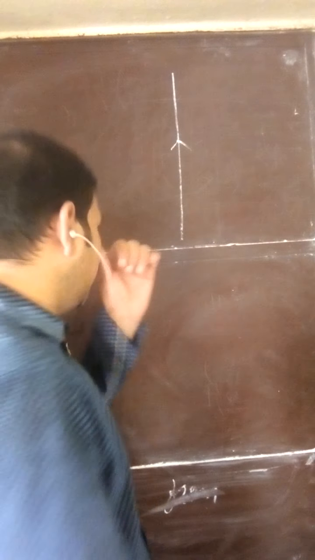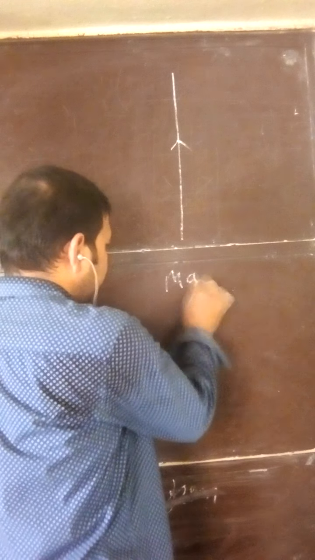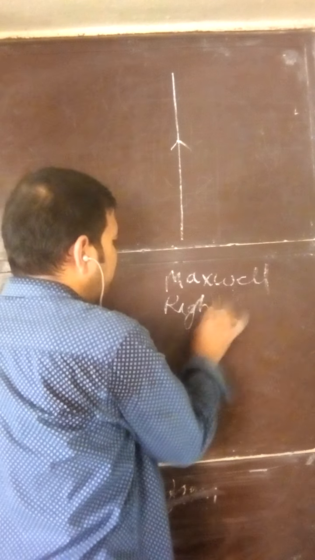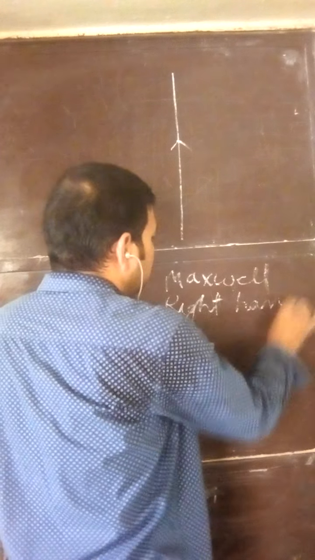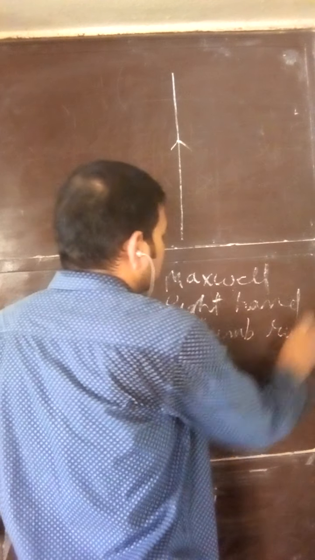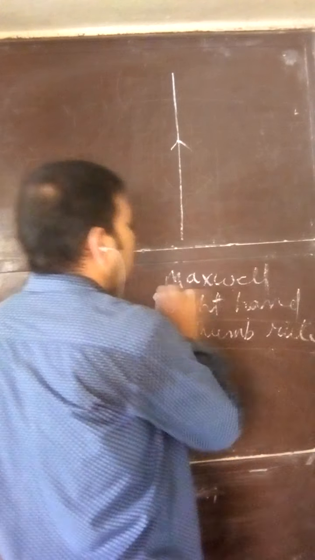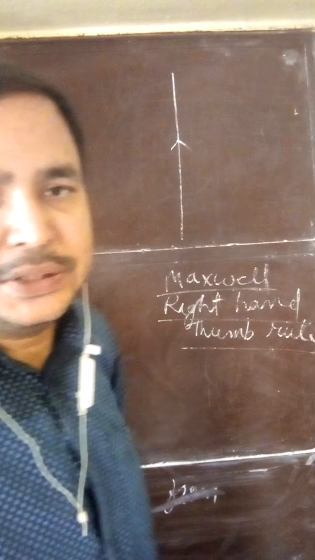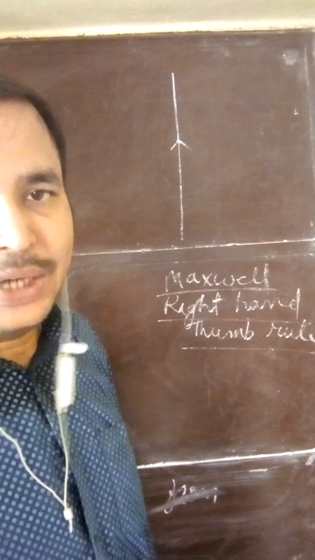So the scientist Maxwell has given his rule, right hand thumb rule, to understand how you can draw the magnetic field lines, and after drawing magnetic field lines, what will be the direction and strength.